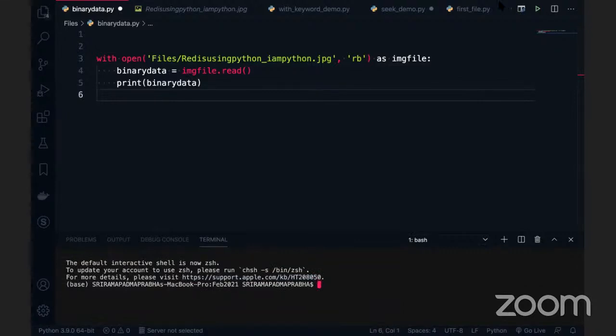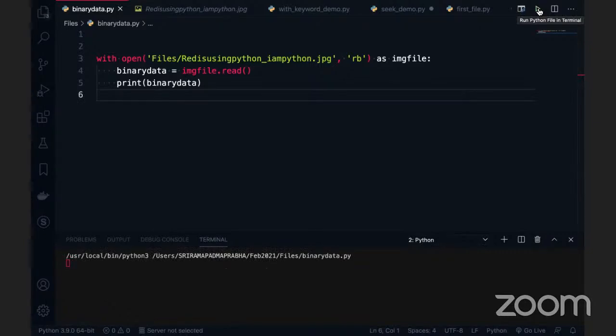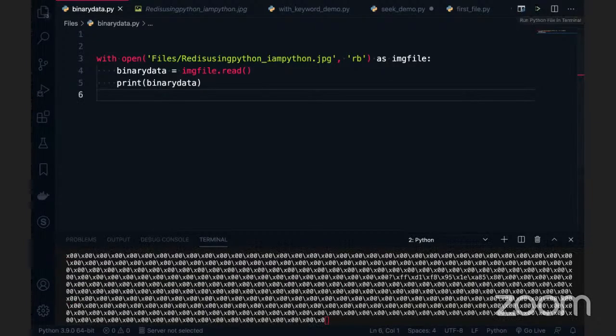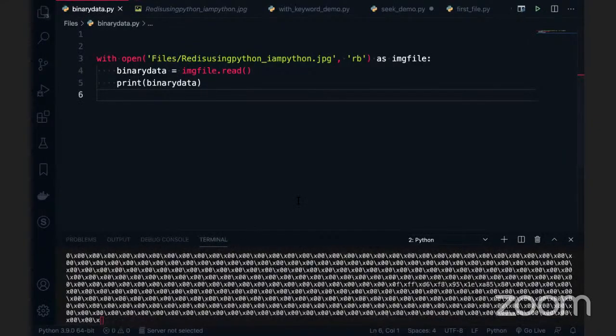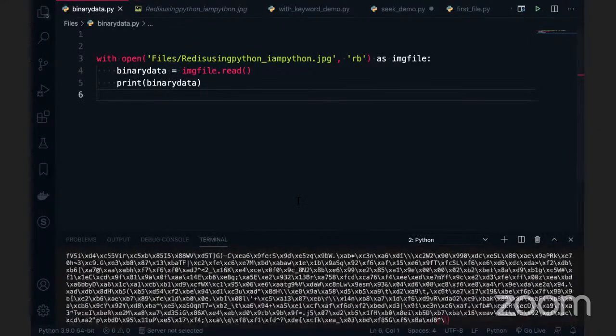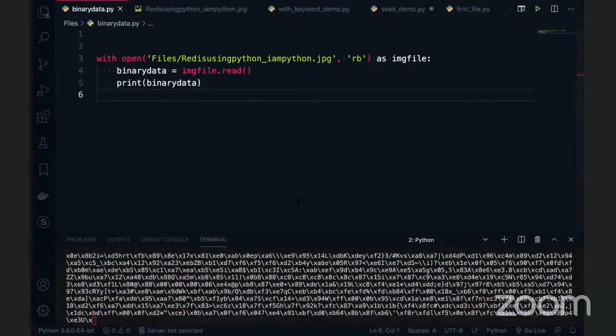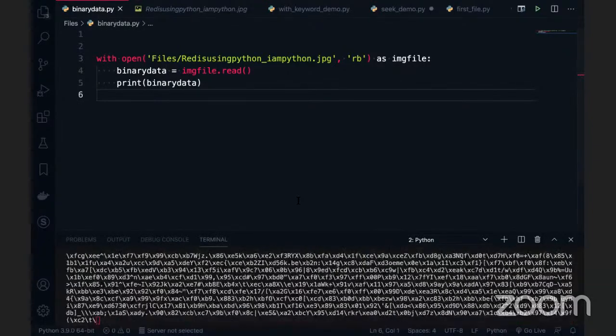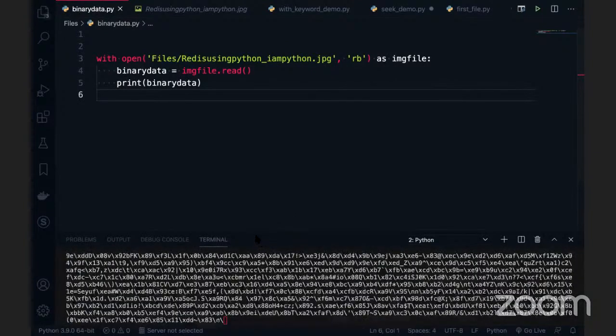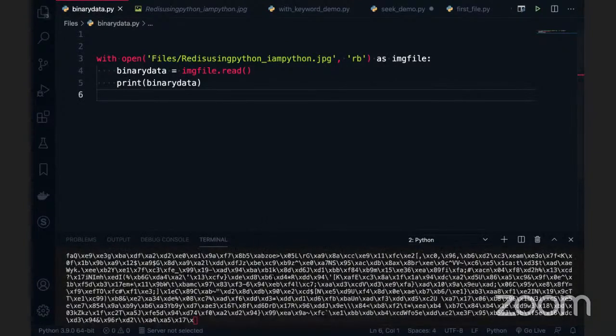Again, I'm going to execute this code and we'll see that it is printing all the binary data, right? So it is reading the image basically. What you are seeing on my screen is basically the image being read. Maybe this image size is big, so there is so much binary data being printed.